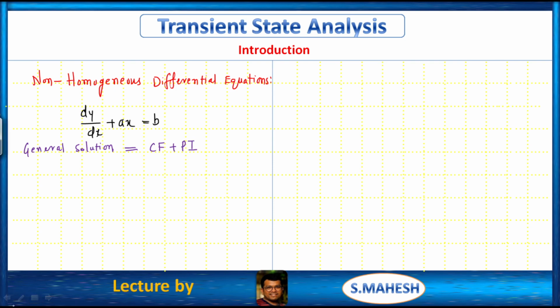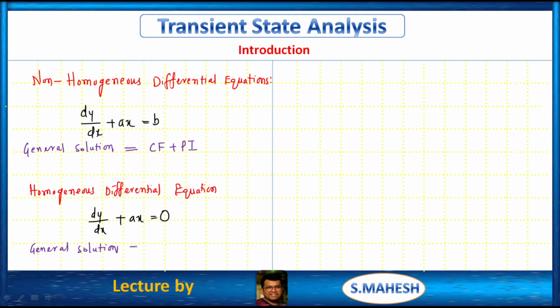Like that, for a homogeneous differential equation, what is the representation? That is dy by dx plus ax equals 0. If it is equal to 0, that is a homogeneous differential equation. So for this, what is the general solution? It is equal to the complementary function only.